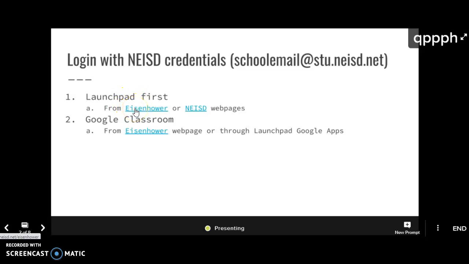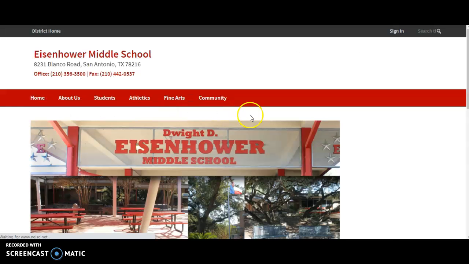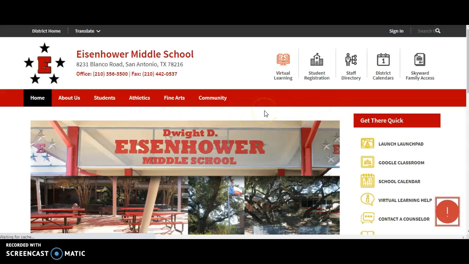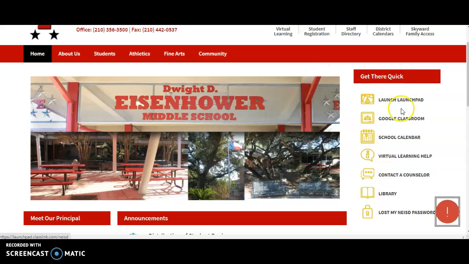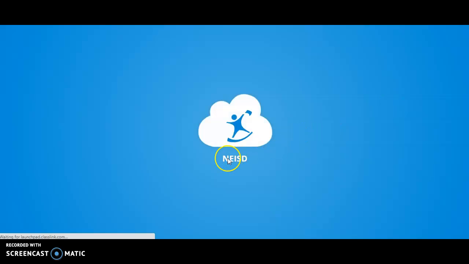In the slide are also links to our school webpage and our NEISD webpage. So if you click it, it takes you directly to Eisenhower. Over here on the right hand side, where it says Launchpad, that's where you need to click first. Once you click this, it takes you directly to the login.